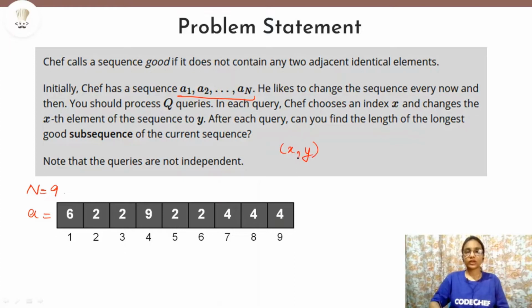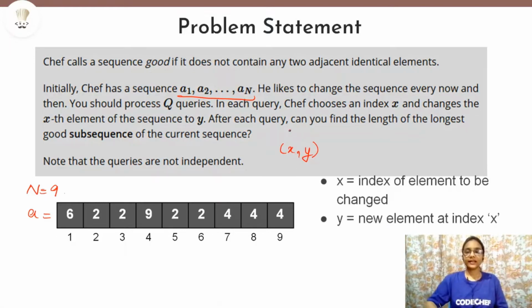Now what is x and what is y? So x is the index of the element that will be changed in the sequence, and y is the new element that will come at index x. Which means that after every query, A of x will become equal to y. So if x is, suppose, 4 and y is, suppose, 3, then at index 4 we will remove this element 9, and instead of 9, y will come here. So y is 3. It means that at index 4, 3 will be present now. So this is what is given.